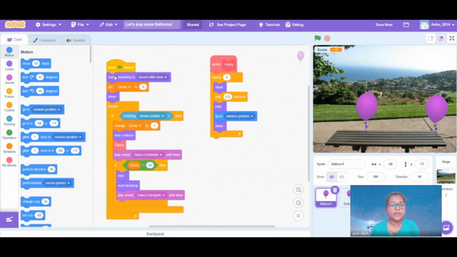Forever, the code will be running: if the balloon touches the mouse pointer, the score will be changed by 1. It'll change to the next costume, which is a different color, and it'll do flashy. Flashy will repeat 5 times: show, wait for 0.5 seconds, hide, go to a random position and show up again.